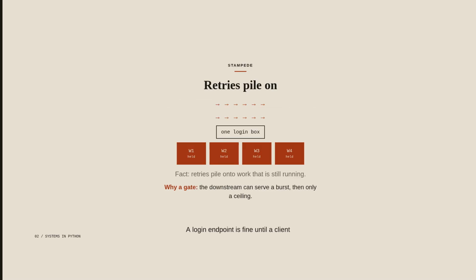A login endpoint is fine until a client times out and retries. Then 12 clients do the same, and the retries pile onto the original load. We have seen this on password resets, webhooks, and scrapers. Downstream is still the workers and the database behind this gate. We need a gate that lets a burst through, then holds the rest to a ceiling the downstream can actually serve.